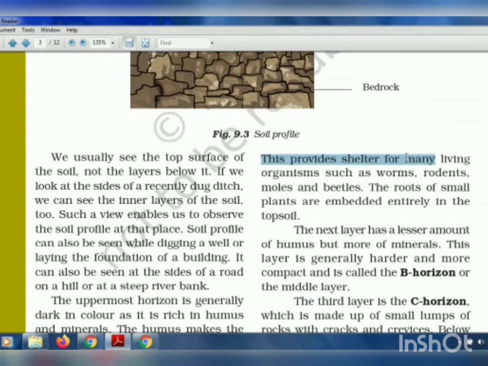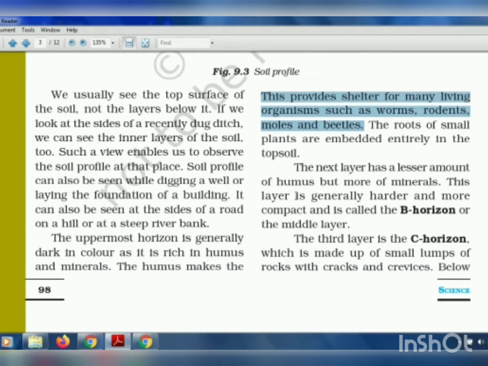This provides shelter for many living organisms such as worms, rodents, moles, and beetles. As I said, different insects, worms, and animals live inside the soil. The roots of small plants are embedded entirely in the topsoil. These plants are very small, so their roots don't go deep into the soil. They are on the upper surface only. Most of the roots of small plants are only on the top side. They do not go to the next layer, that is the B horizon.